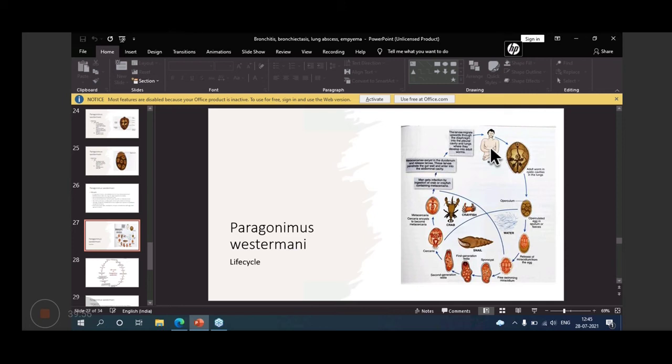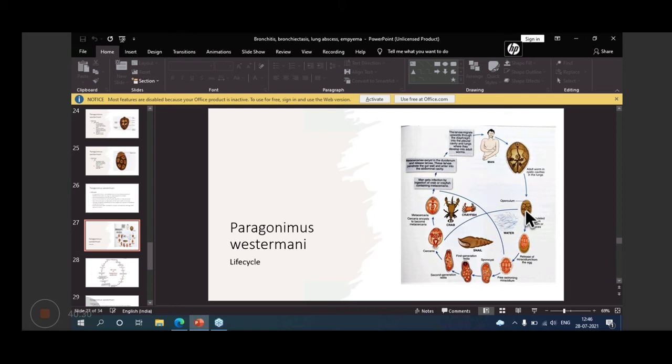And so adult, this shows that the adult worm is in cystic cavities in the lung. This is a man, infected, so he is having an adult worm in cystic cavities in the lung. Then, because adult worms are there, they are producing operculated eggs in sputum or feces. In sputum, they are producing eggs, and then it is swallowed, and then it comes out in the feces.